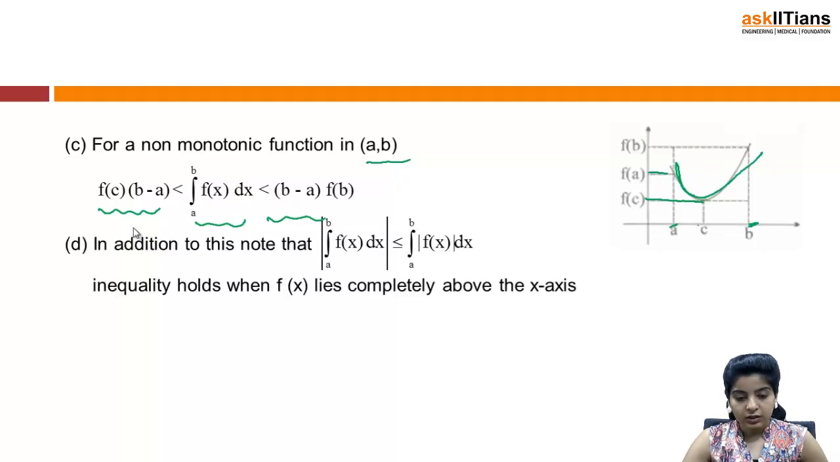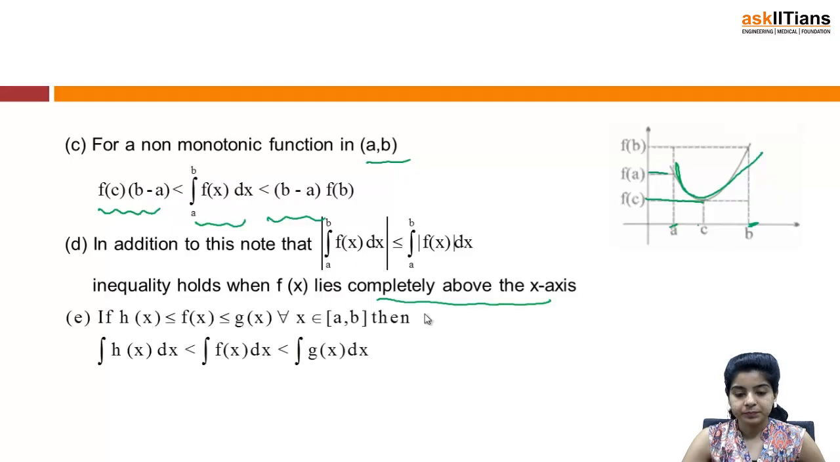And similarly, one important point to note here is that the modulus of integral a to b f(x) dx is less than or equal to integral a to b modulus of f(x) dx, and equality holds when f(x) lies completely above the x-axis. See, these points can be a bit confusing, but yes, again we will be discussing questions based on these that will help you to understand these points as well as their application. Next, we have if h(x) is less than or equal to f(x) is less than or equal to g(x) for all x belongs to [a, b], then integral h(x) will be less than integral f(x) will be less than integral of g(x) dx.